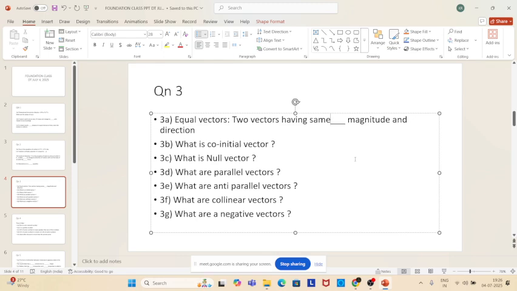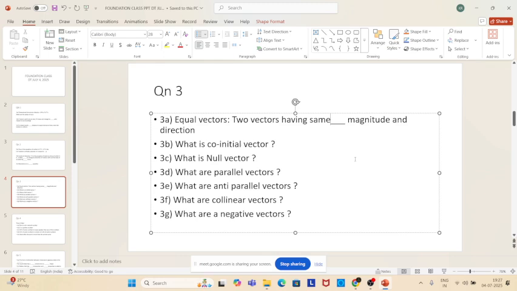What is a null vector? Have you heard of the word null? Null means zero, sir.